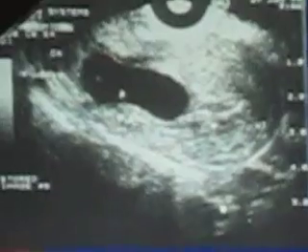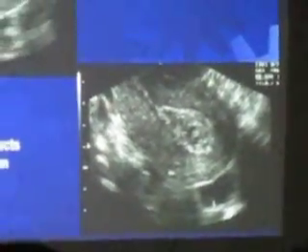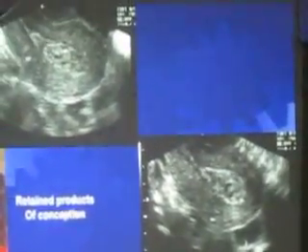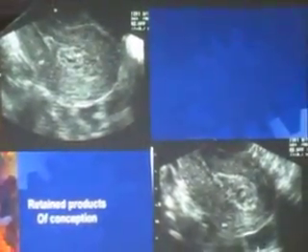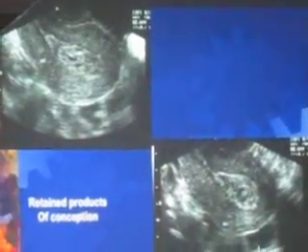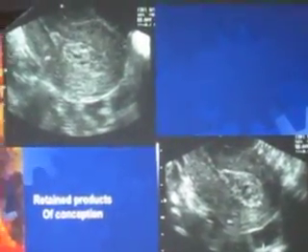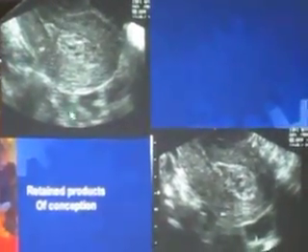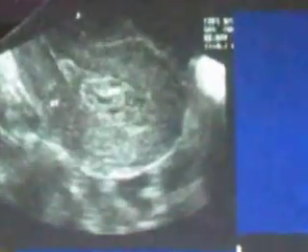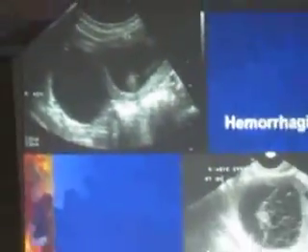And this is something where the sac probably has just expelled, and the difficulty is when an abortion has taken place and you have done a D&C, she still continues to bleed. At that time, people say do a scan to find out whether products of conception are still there. And it can be very difficult to differentiate between products of conception and blood clots. Sometimes if you put color Doppler and you see color inside, there are still viable products there. But otherwise, you can have difficulty in differentiating.